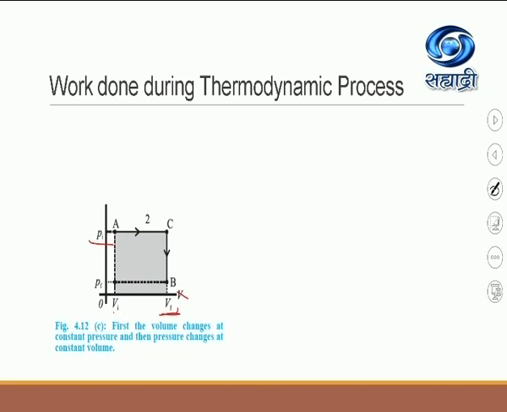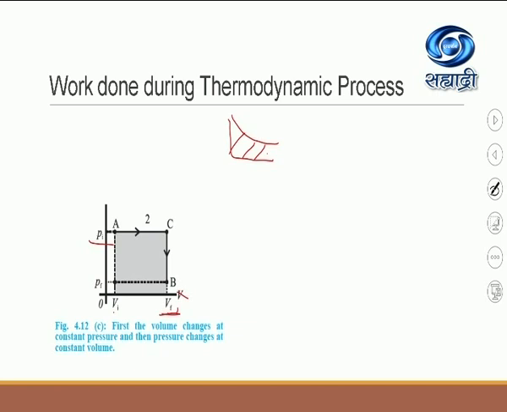The first part AC is occurring at constant pressure by changing the volume, and the second part CB is occurring at constant volume, but the pressure is changing. Now observe the area under the curve. As you are aware, work done is equal to the area under the curve. So this area, and in diagram 1 we have this area. If you compare both, the areas are different.